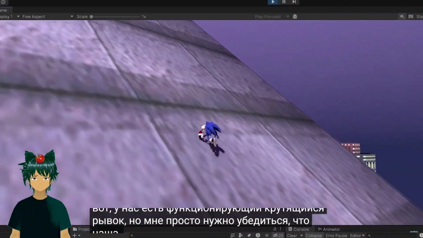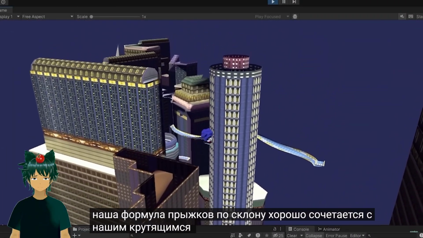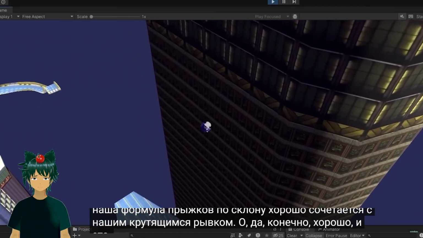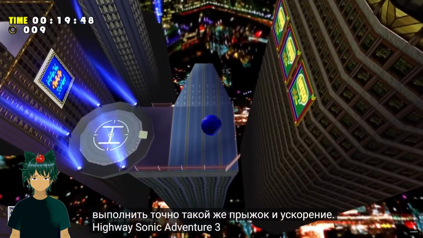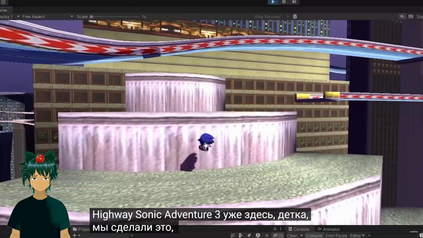And there we go. We have a functioning spin dash. But I just gotta make sure. Does our slope jumping formula play nice with our spin dash? Oh yeah, it sure does. And it's absolutely beautiful. You can even perform this exact same skip and speed highway. Sonic Adventure 3 is here, baby. We did it.